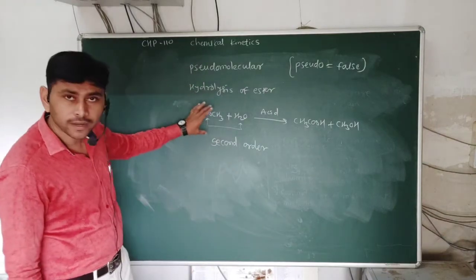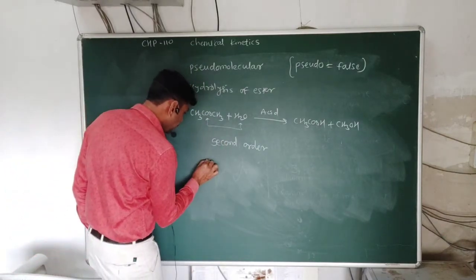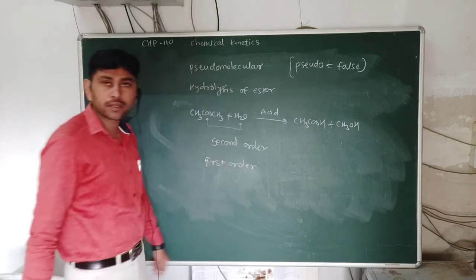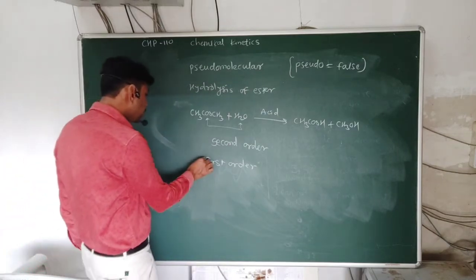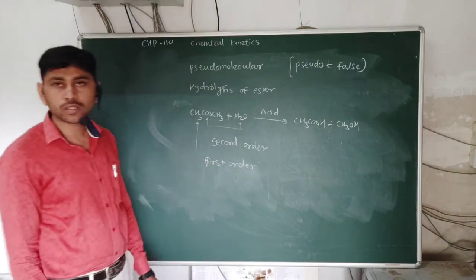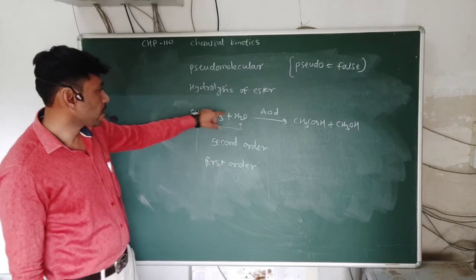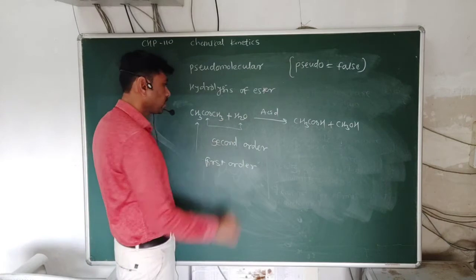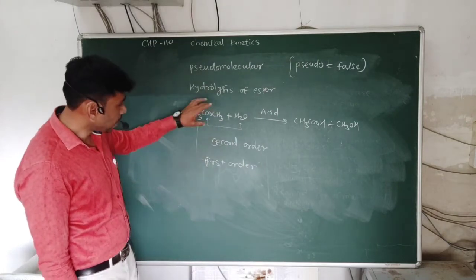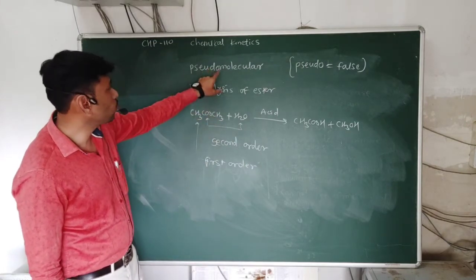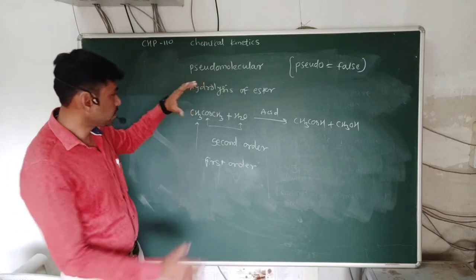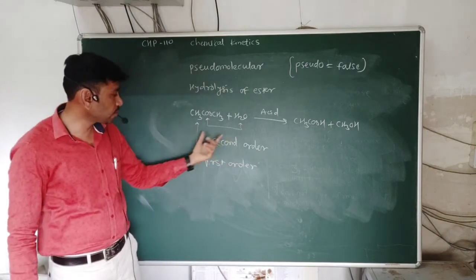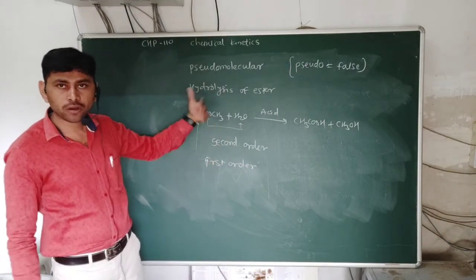But in reality, the reaction is a first order reaction with respect to the concentration of ester, and it is independent of the concentration of water. Such a reaction is known as a pseudo molecular reaction, where the theoretical order is different from the law of mass action, and practically the order is different.